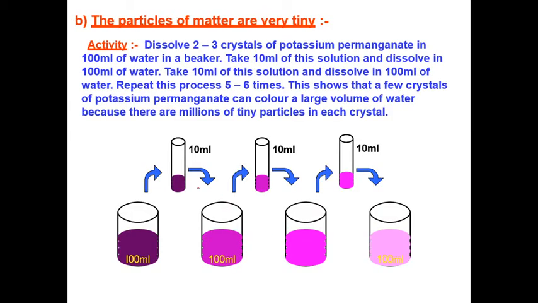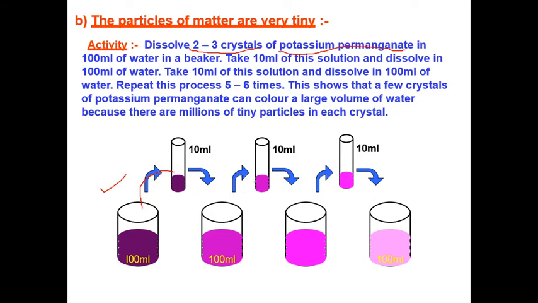The next point is that the particles of matter are very tiny, very small. So how can we verify this? We can verify this statement through this experiment. First we take 100 ml water in 1, 2, 3 and 4 beakers. In the first beaker we add 2-3 crystals of potassium permanganate. After adding potassium permanganate, you can see the color of the water becomes blue. Clear? From this you take a sample of 10 ml and add it to the next beaker.